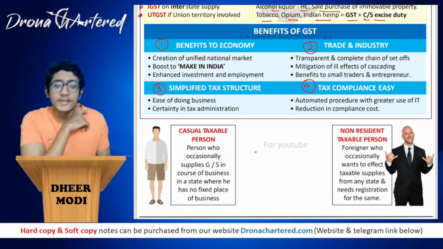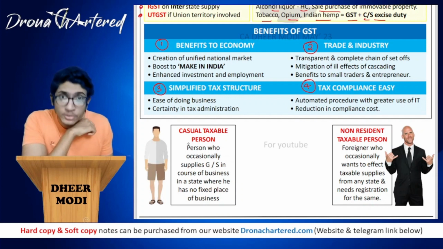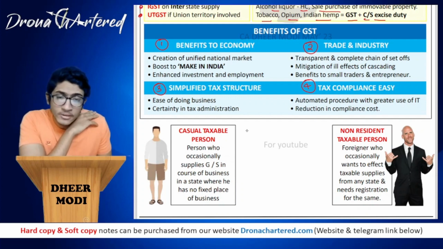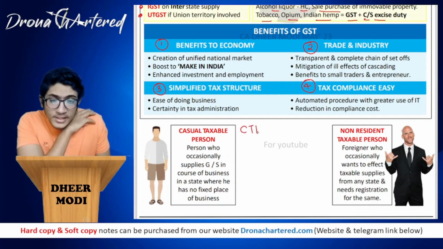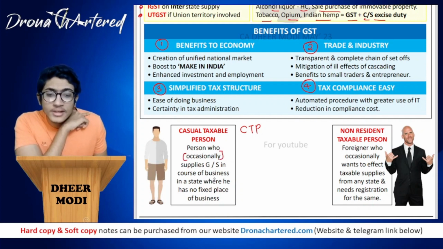And let's understand some concepts. So first is your casual taxable person. So what is a casual taxable person? This we will be studying further. So let's study it right now. So casual taxable person, also we call him as CTP. So CTP is a person who occasionally, remember the word occasionally, supplies goods or services in course of business in a state where he has no fixed place of business.